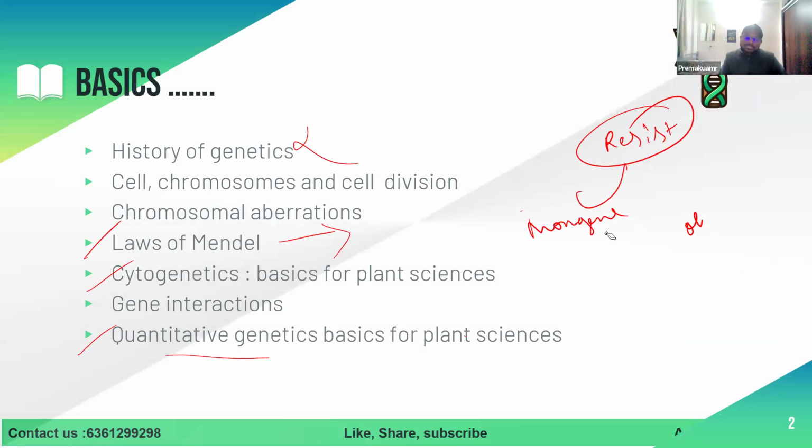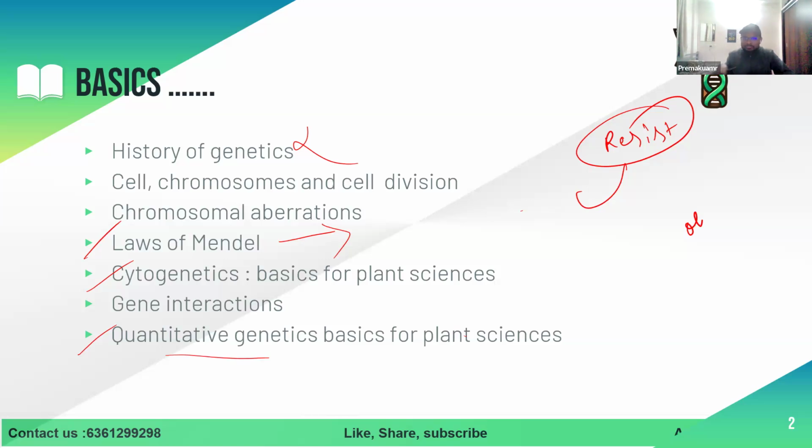Yeah, Nilsson-Ehle explained it precisely: he said that quantitative traits will follow Mendelian inheritance. Actually, the experiment was on corolla length of tobacco. He crossed a long corolla length with a short corolla length, then he got an average corolla length in F1.